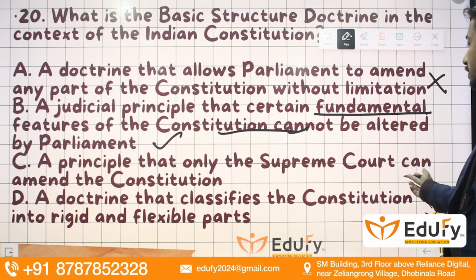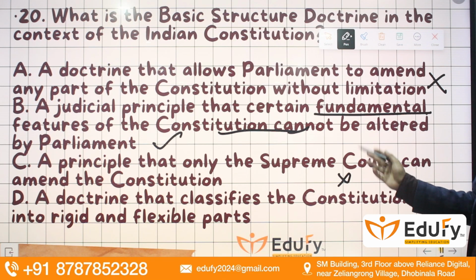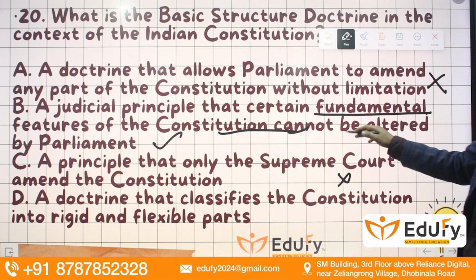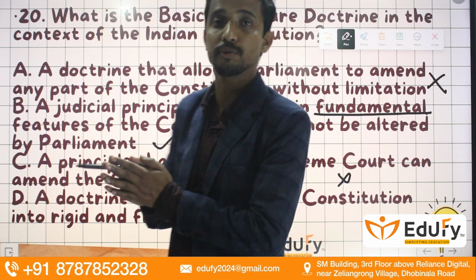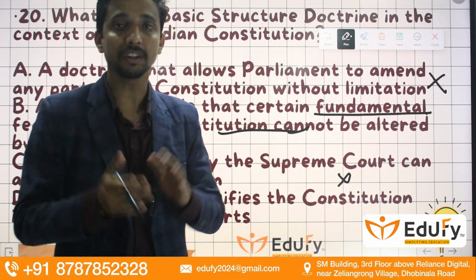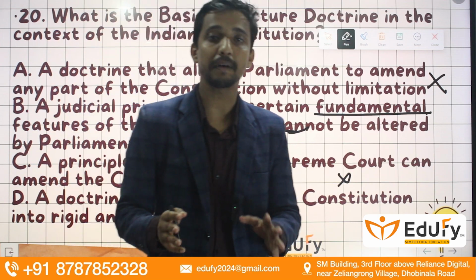A principle that only the Supreme Court can amend the Constitution? No, we do not have that. A doctrine that classifies the Constitution into rigid and flexible parts? No. It is the judicial principle that certain fundamental features in the Indian Constitution cannot be amended by the Parliament no matter what, because these form the very basic structure and this cannot be changed by the Parliament no matter what.